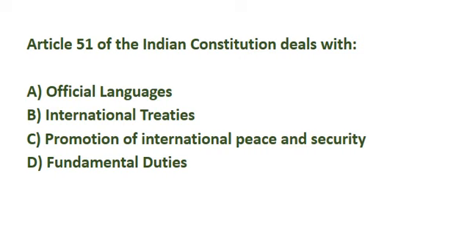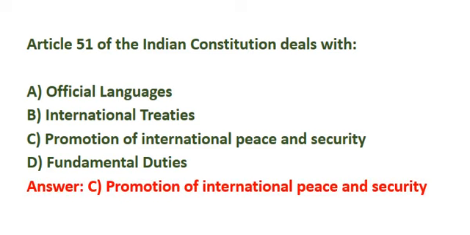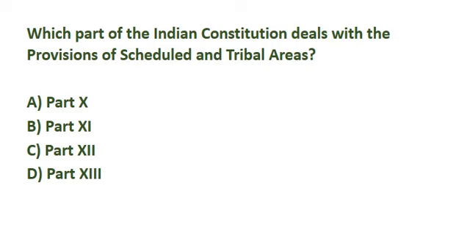Article 51 of the Indian Constitution deals with. Correct answer is option C, promotion of international peace and security. Which part of the Indian Constitution deals with the provision of scheduled and tribal areas? Correct answer is option A, part 10.